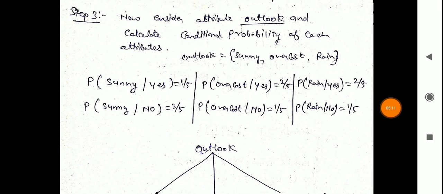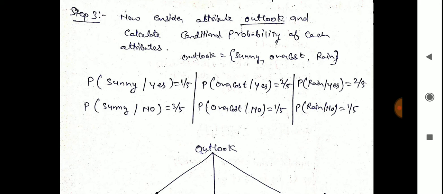In step three, we calculate the conditional probability of each attribute. Now we consider the attribute outlook. The values of outlook are sunny, overcast and rain. The probability of sunny given yes, probability of sunny given no, probability of overcast given yes, probability of overcast given no, probability of rain given yes, and probability of rain given no. The values are given here.